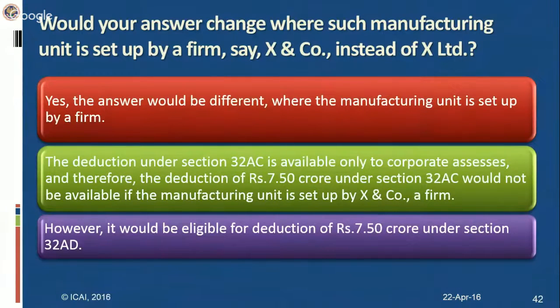Now, would your answer change where such manufacturing unit is set up by a firm, say X and Company, instead of X Limited? Yes, the answer changes. Since the 32AC(1A) deduction is allowable only to a corporate assessee, they would not be eligible for this deduction of 15%. Only the 32AD benefit would be available. So it would be eligible for a deduction of 7.5 crore under section 32AD.